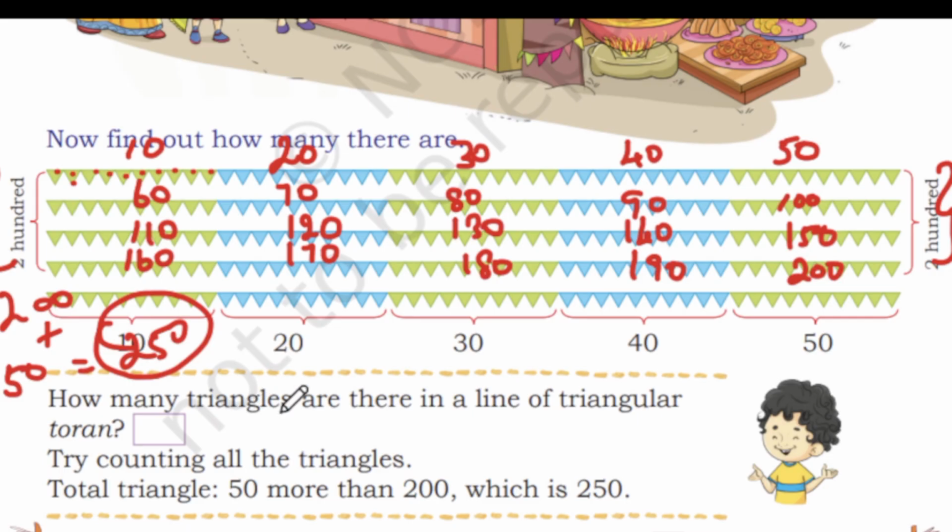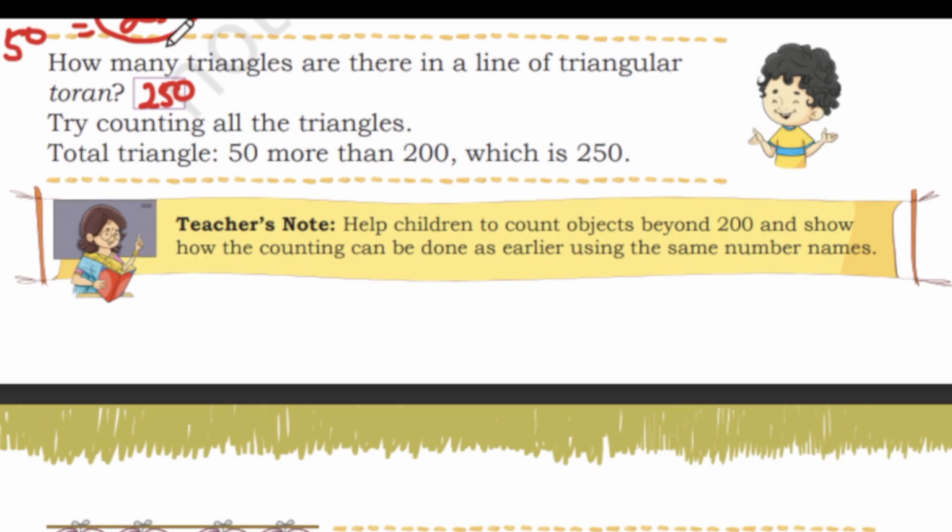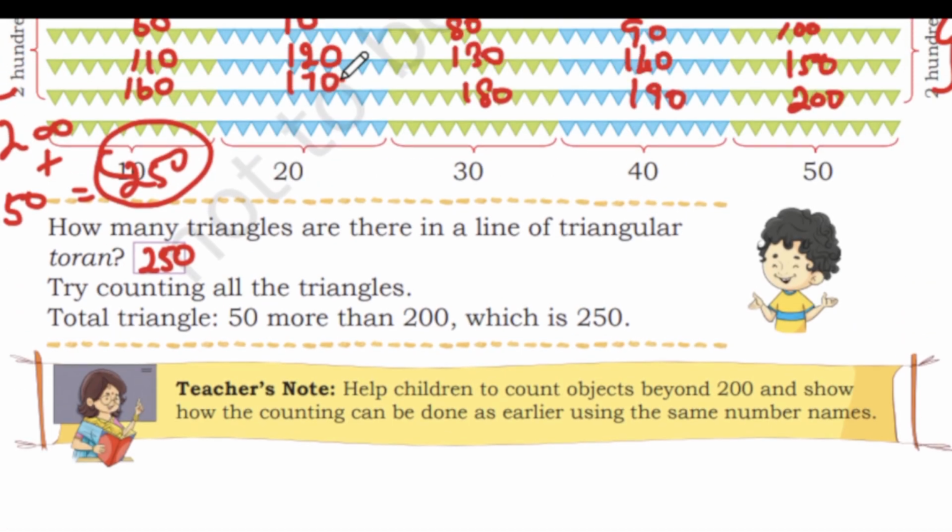So how many triangles are there in the line of the triangular torrent? We found 250. Okay, try counting all the triangles, as I counted in a row. You can count 1, 2, 3, 4, 5, 6, 7, 8, 9, 10, 11, 12, 13, 14, 15, 16, 17, 18, 19, 20, up to 250. So this one is the 250th triangle.